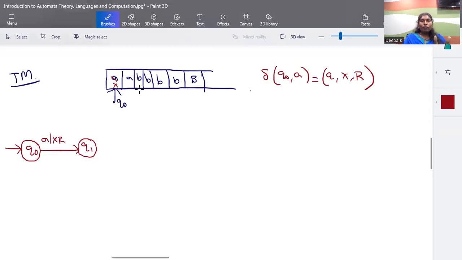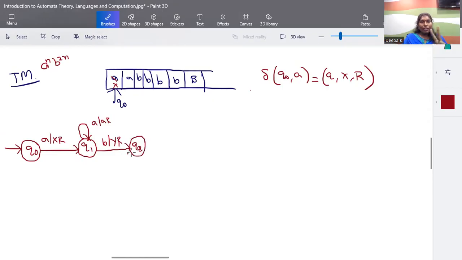The problem is A power n, B power 2n. While traveling right, I may have n number of As, that doesn't matter. I keep on moving right until I find a B. When I find a B, I cancel this B to Y and move right to the Q2 state.